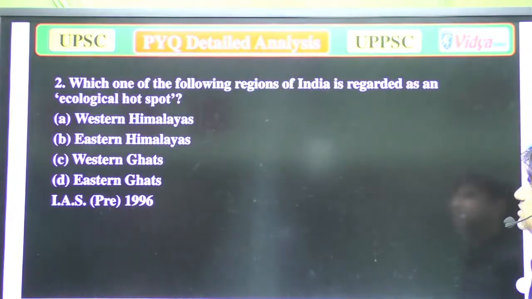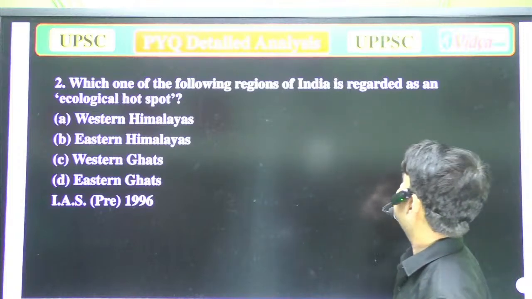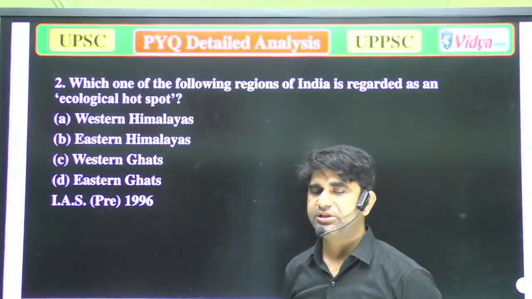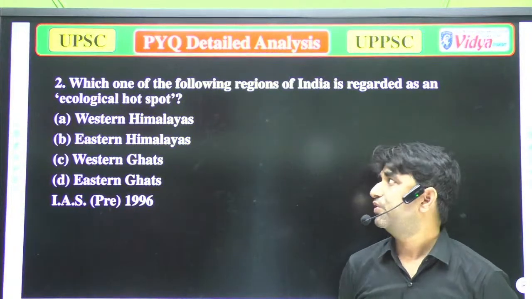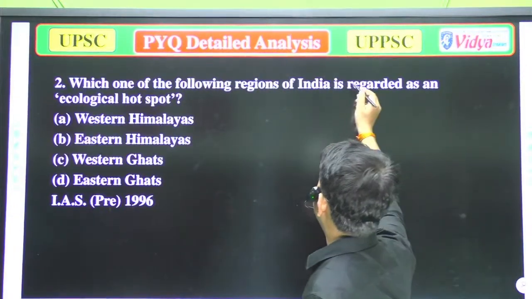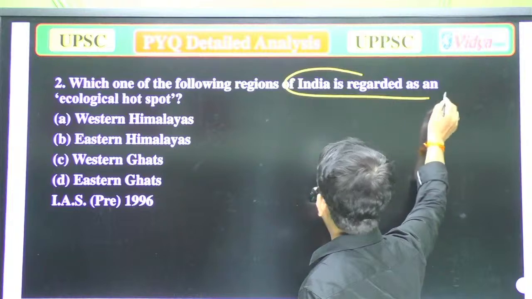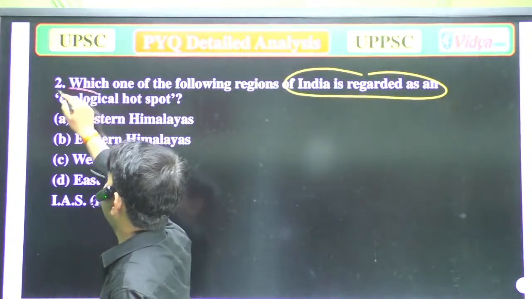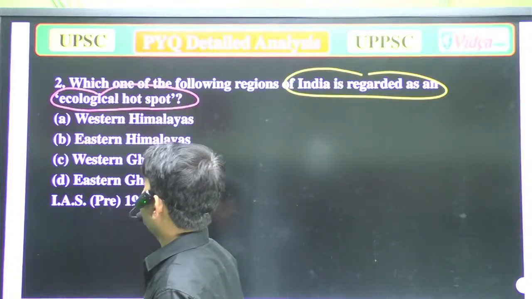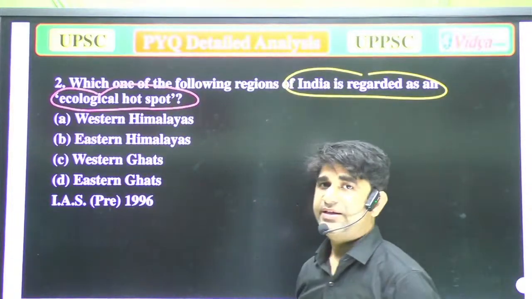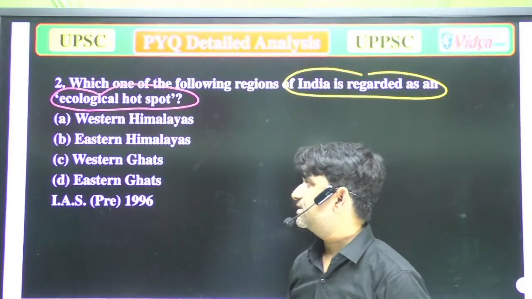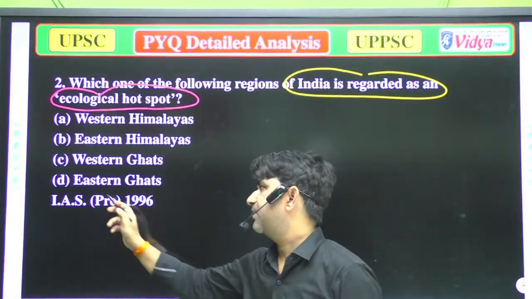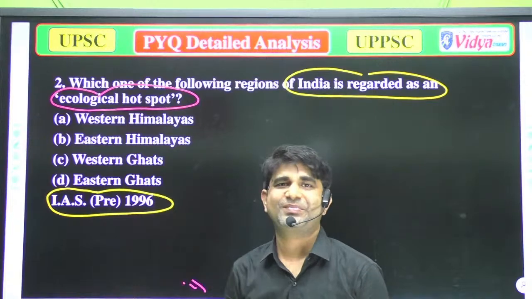Our next question is, which one of the following regions of India is regarded as an ecological hotspot? Again, the same type of question. Which type of hotspot? Ecological hotspots. A. Western Himalayas. B. Eastern Himalayas. C. Western Ghats. And D. Eastern Ghats. That question was asked in 1996, before your birth.